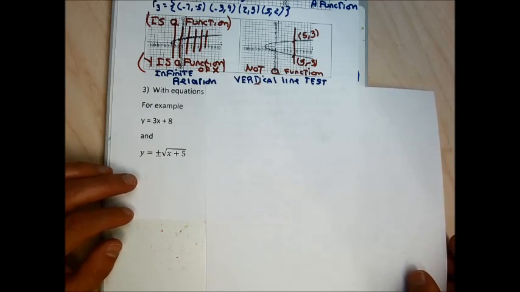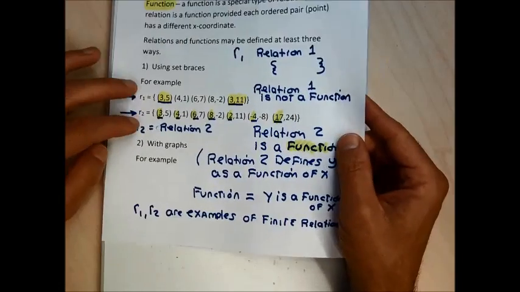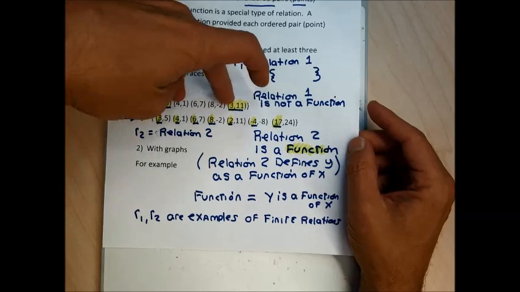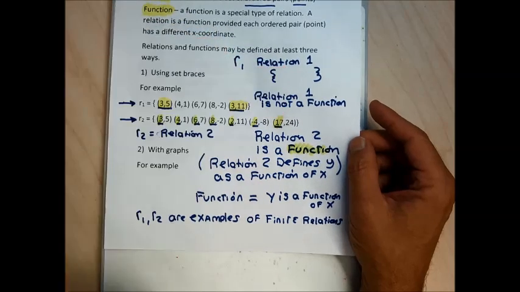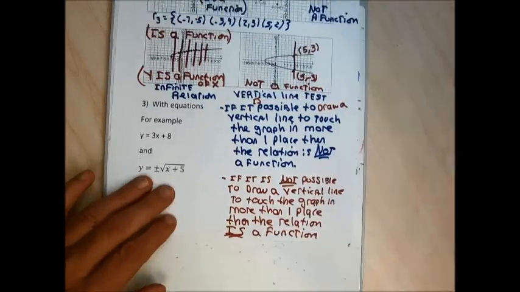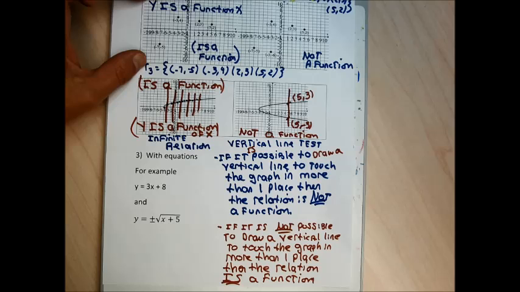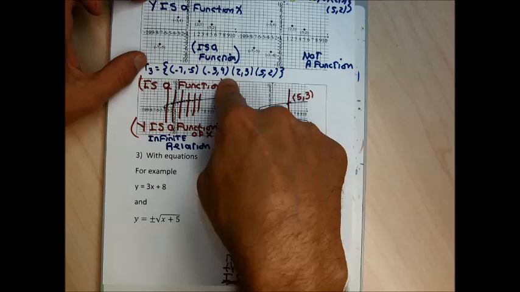The third way that relations can be defined: relations can be defined as sets of ordered points. Real easy to tell whether they're functions or not. Duplicate points with the same x, not a function. Every point with a different x, they are functions. Relations can also be defined graphically. Finite relations defined graphically, you can just look at all the points. If any points have the same x, it's not a function.